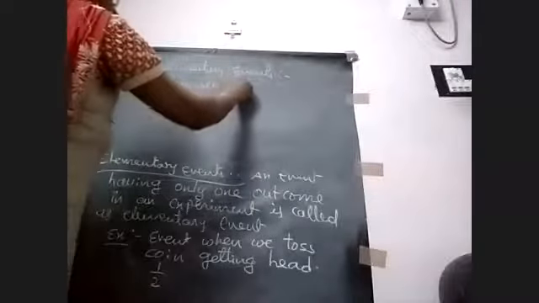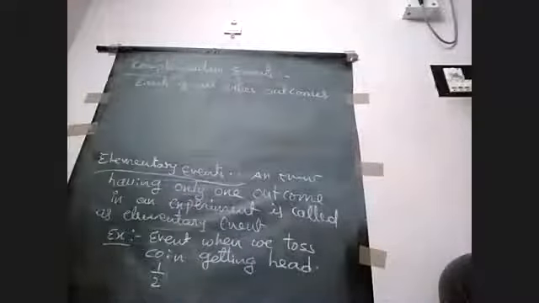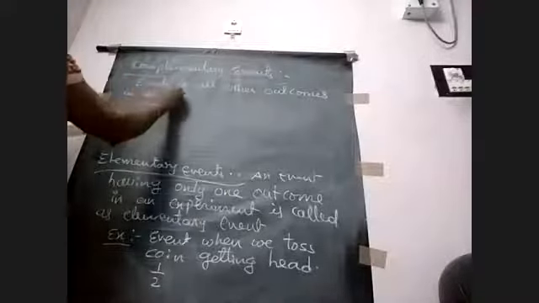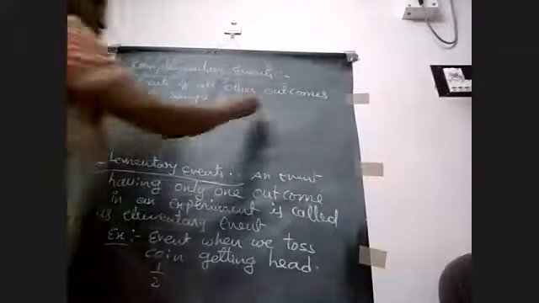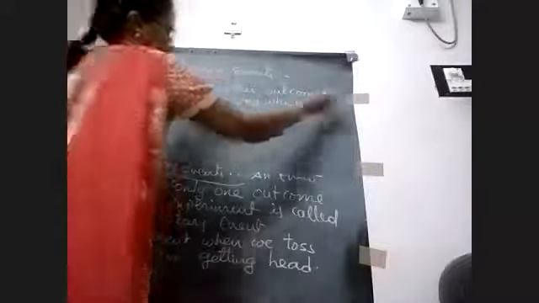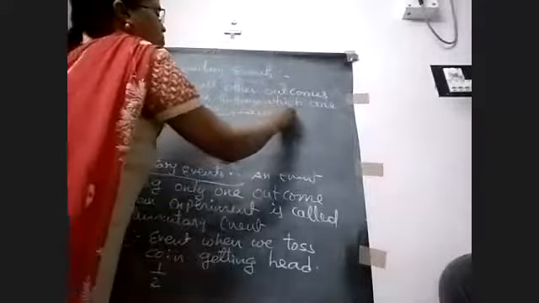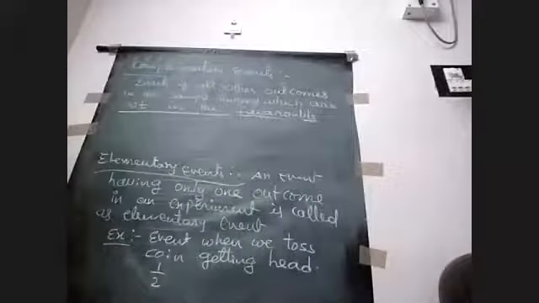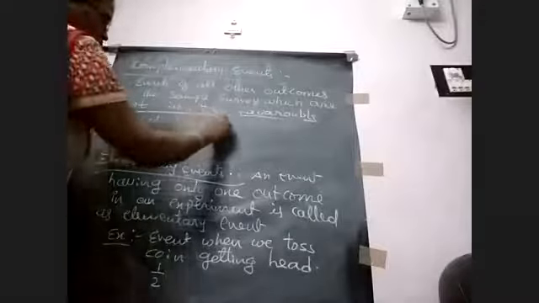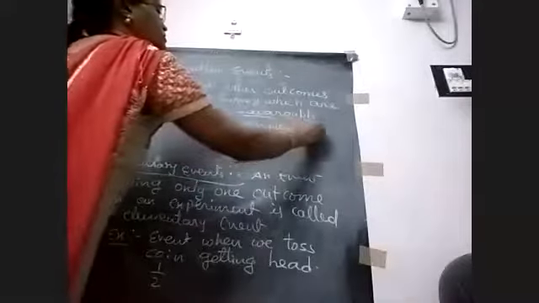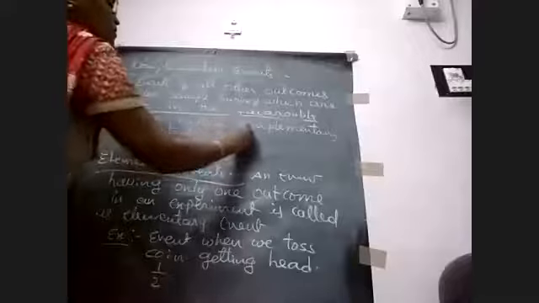All other outcomes in the sample survey which are not in the favorable, this is very important, which are not in the favorable event, are called complementary events, and it is denoted by P of E bar.